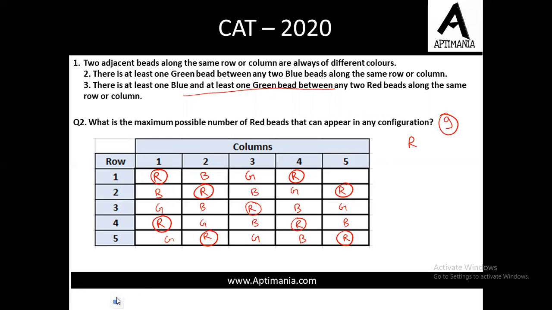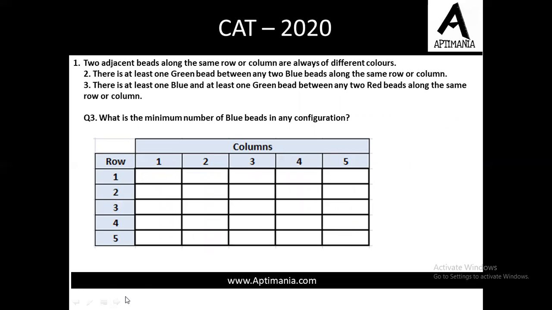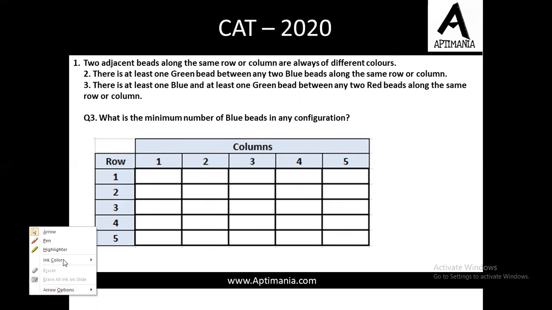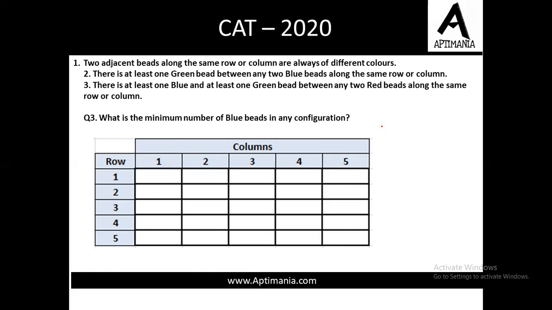Fine. Now let us move to third question. What is the minimum number of blue beads in any configuration? Now we want to minimize blue color beads. So again we should use a combination of red, blue and green, all three. Because if we only use a combination of blue and green, then half of the beads would be of blue color. Fine, almost half.